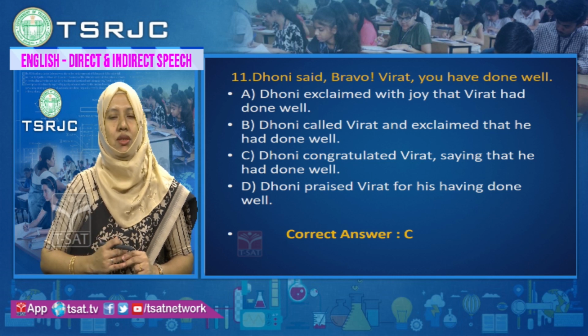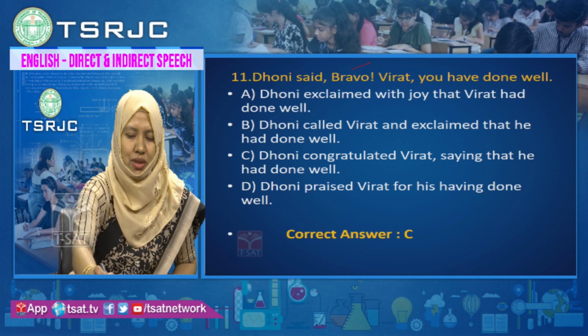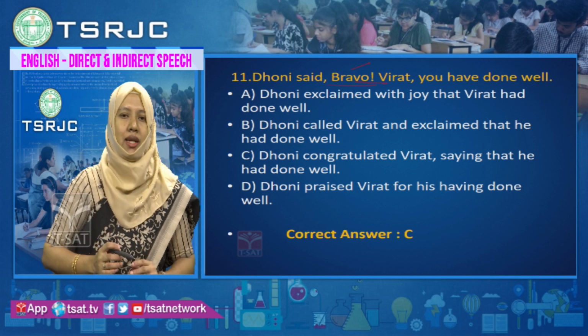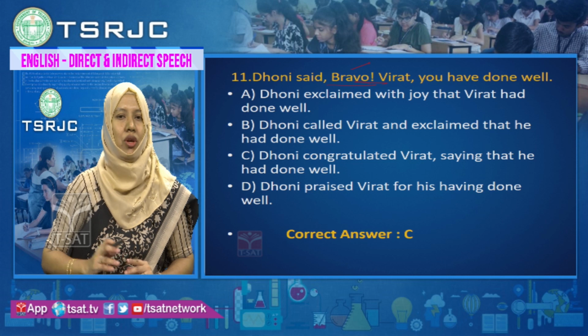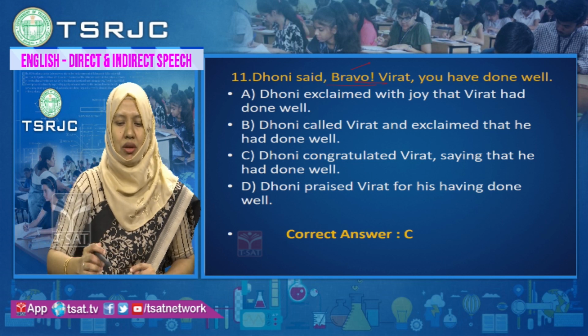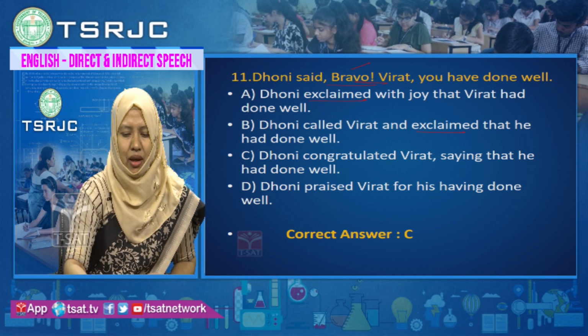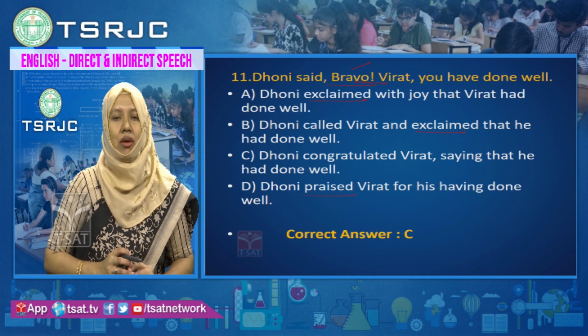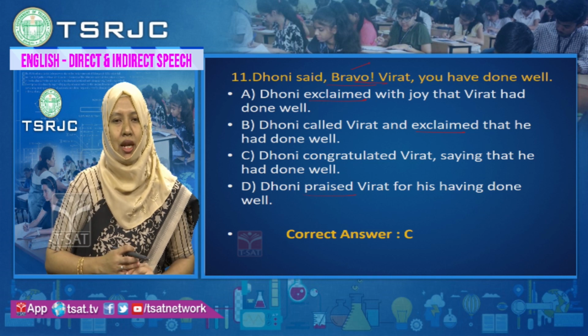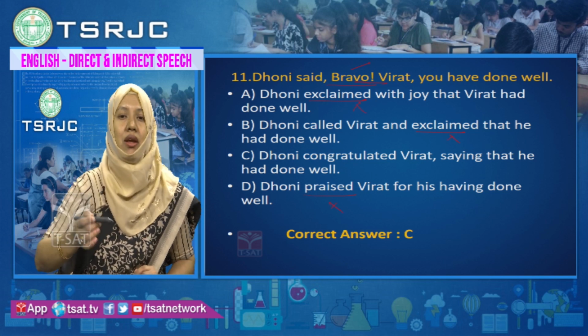Now in these options you can see bravo is used. It's an exclamatory sentence because an exclamation mark is there and an exclamation is used, bravo. Bravo means congratulating someone. So here in options A, B and D we can see the reporting verb exclaimed and praised are used. So we can eliminate these options.